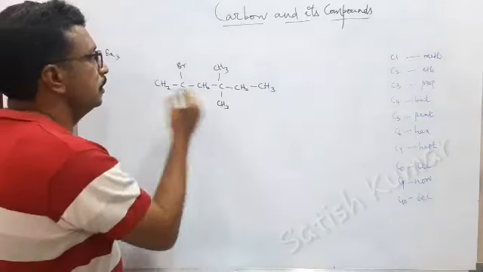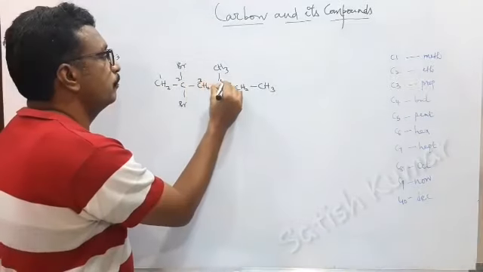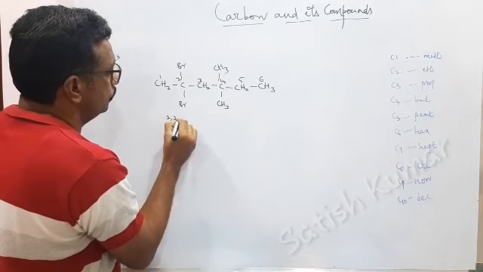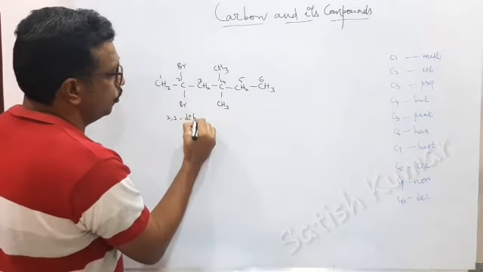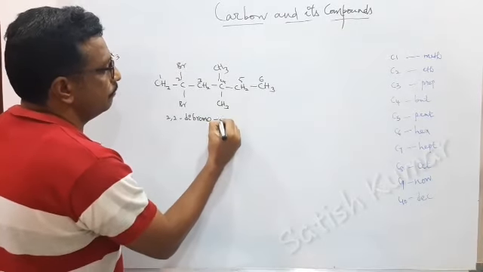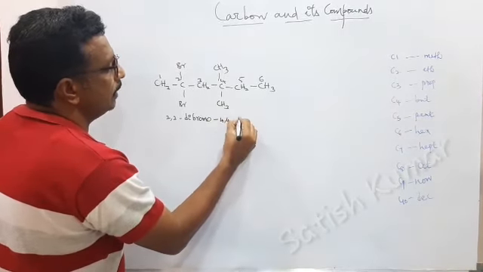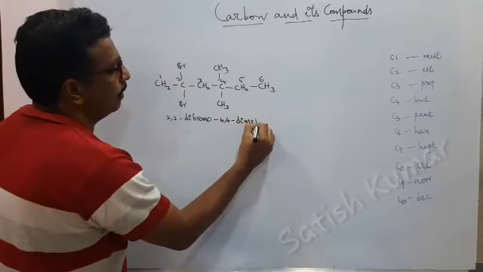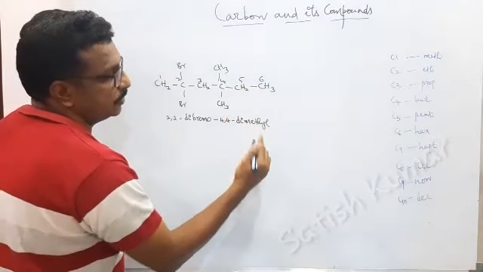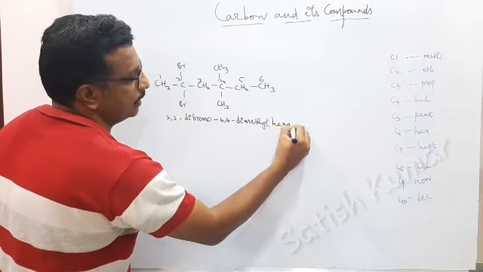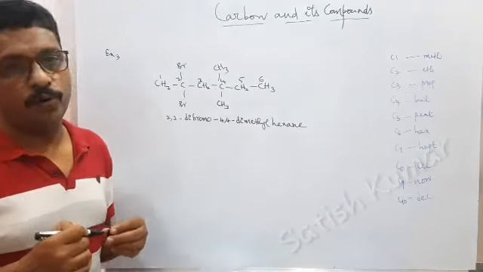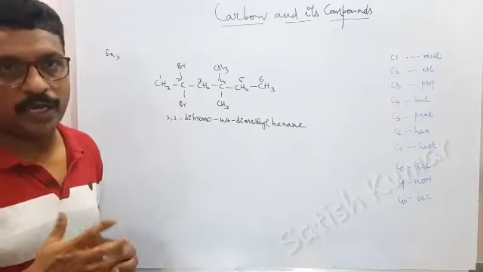Example number 3. Here the numbering should be from here, 1, 2, 3, 4, 5, 6, and this is 2,2-dibromo. Why am I writing bromine first? Because it starts with B. And again 4,4-dimethyl. Now the word root: 1, 2, 3, 4, 5, 6. 6 means it is hex. Hex, again single bonds, AN, and E. This is 2,2-dibromo-4,4-dimethylhexane.